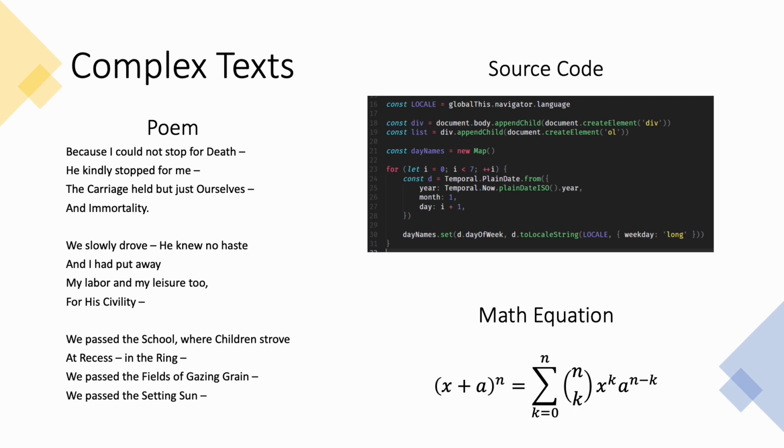Certain texts, however, are uniquely difficult for readers, to the point where they may not even know how to begin. Complex texts like poetry, source code, or math equations are dense with extra processes like unraveling the meaning of a metaphor, tracking a program's execution, or interpreting logic from symbols. Such examples like poetry warrant more emphasis on demonstrating the process of reading to learners.